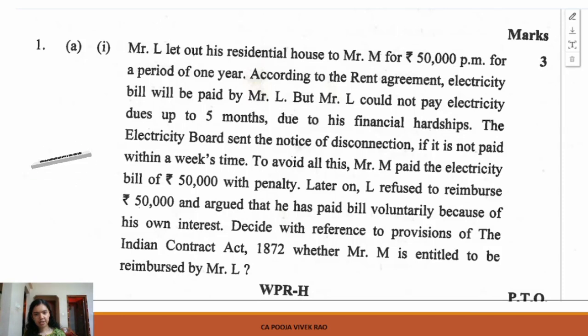Mr. L let out his residential house to Mr. M for rupees 50,000 per month for a period of 1 year. According to the rent agreement, electricity bill will be paid by Mr. L. But Mr. L could not pay electricity dues up to 5 months due to his financial hardships. The electricity board sent the notice of disconnection if the bill is not paid within a week's time. To avoid all this, Mr. M paid the electricity bill of rupees 50,000 with penalty. Later on, L refused to reimburse rupees 50,000 and argued that he has paid the bill voluntarily because of his own interest.